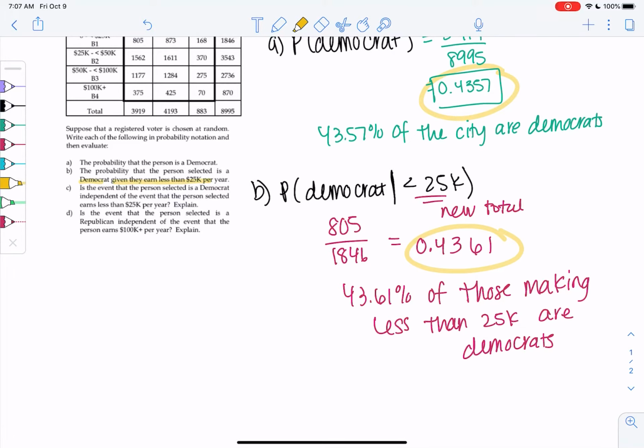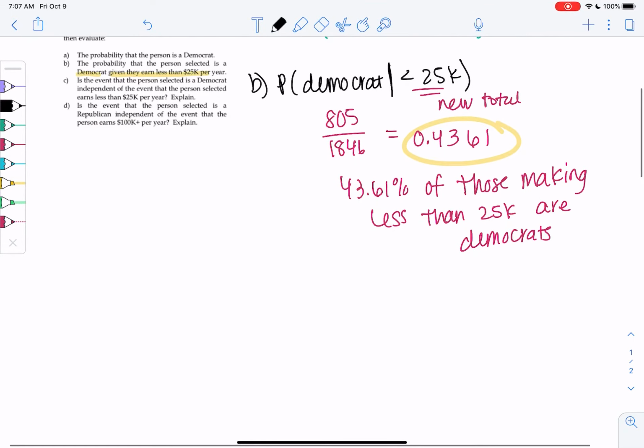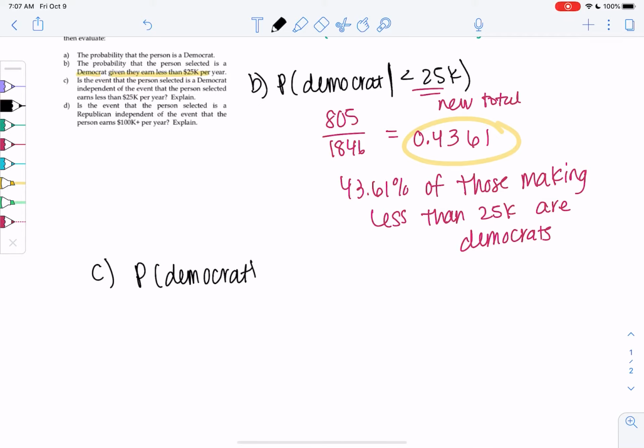So that is what independence is. So C, because the probability of a Democrat basically equals the probability of a Democrat given 25K or less. So they're independent.